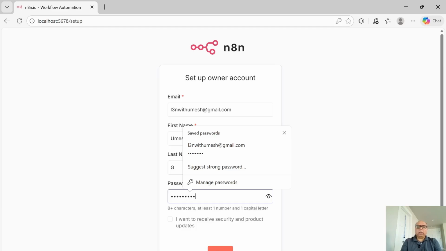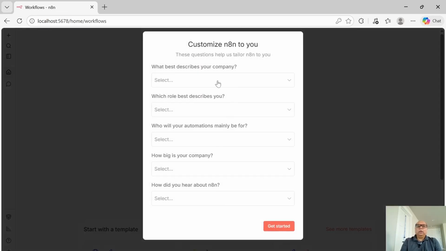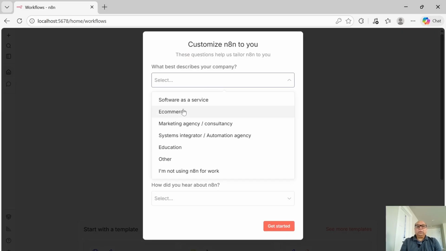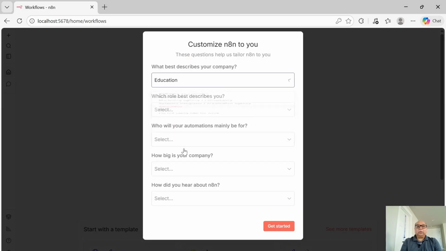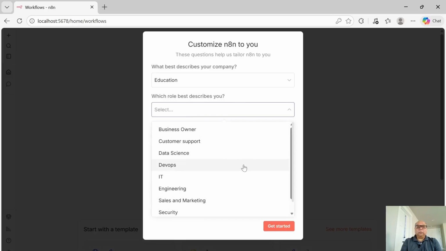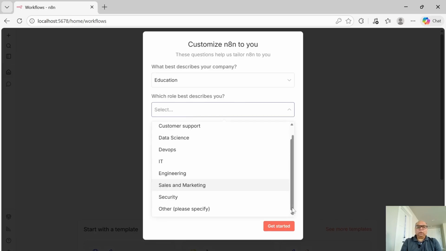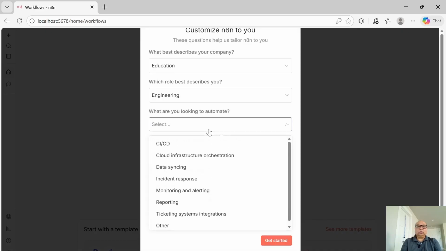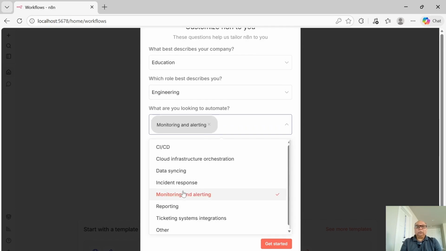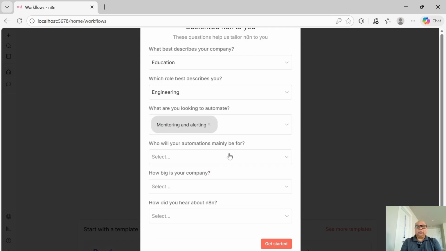Okay, and I'll create a password. Hopefully I'll remember it. What best describes your company? I don't know. Education probably. What role describes you? I have no idea what role I have. Maybe engineering. What do you want to automate? We don't know. So let's just put that one right now.